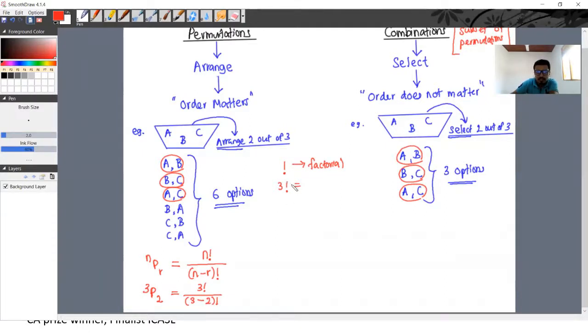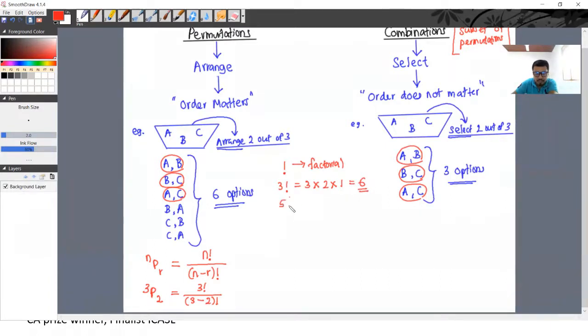The idea of this sign means 3 into 2 into 1. So what should be the value here? That should be 6.